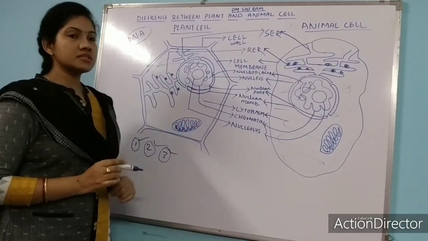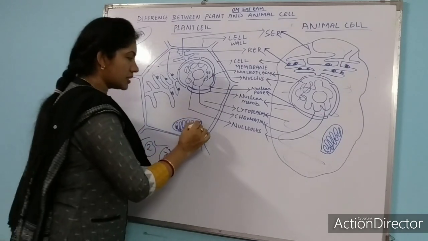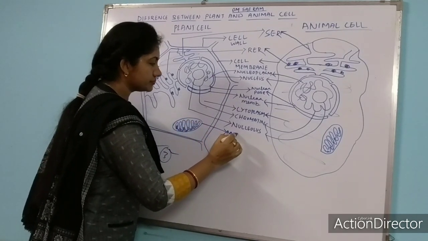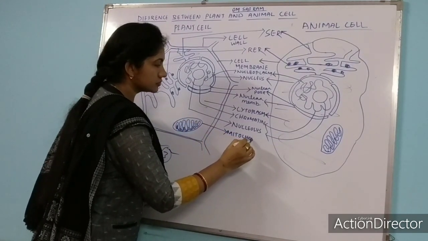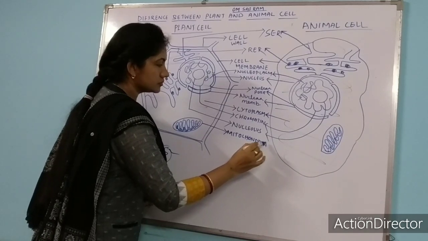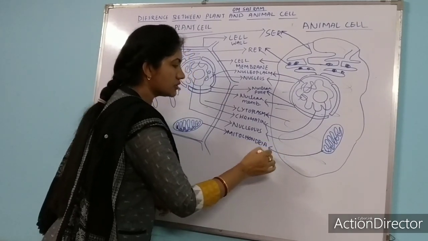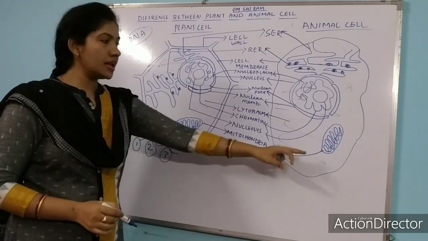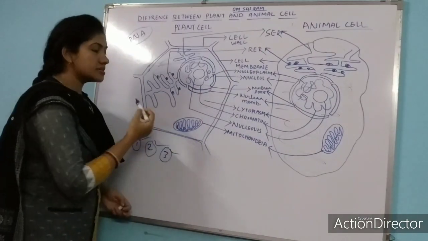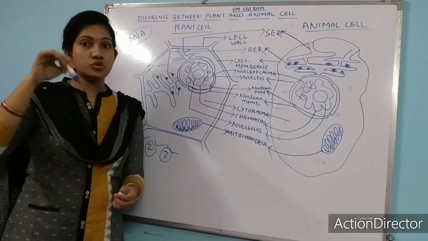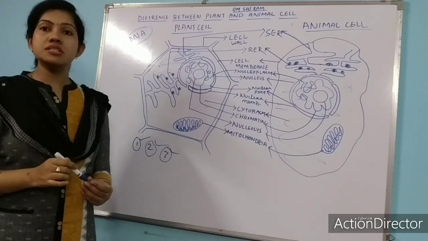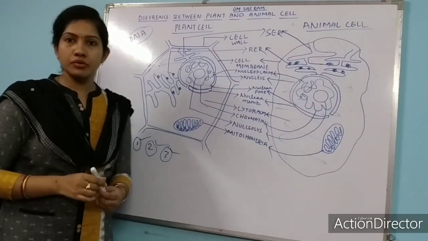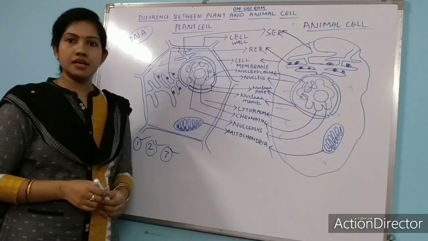These foldings are called cristae. Here I am writing mitochondria. The inside membrane of mitochondria contains so many foldings, and the name of these foldings is cristae.